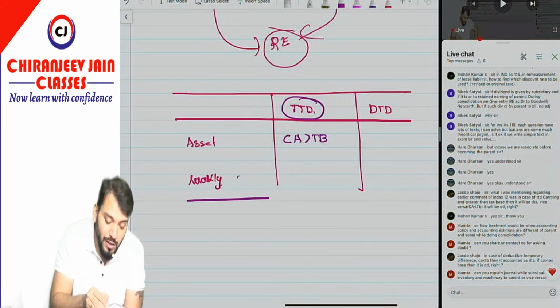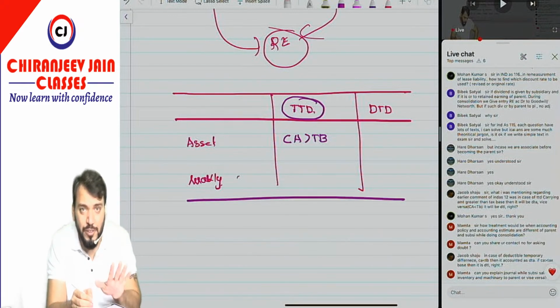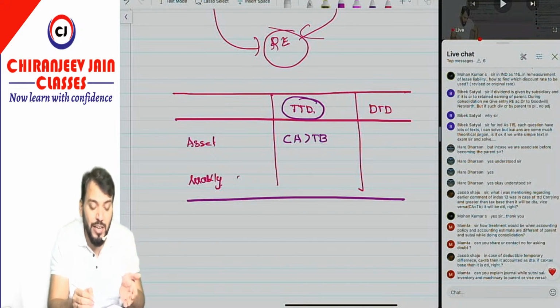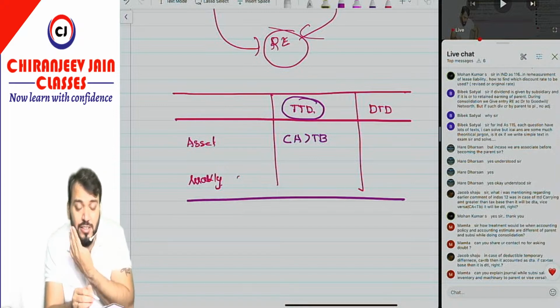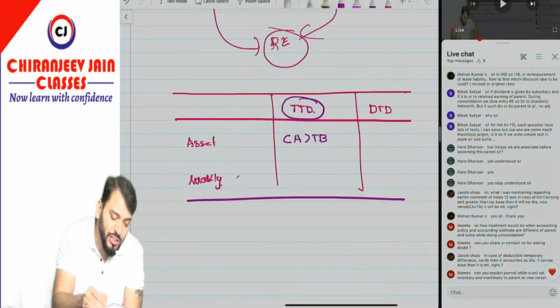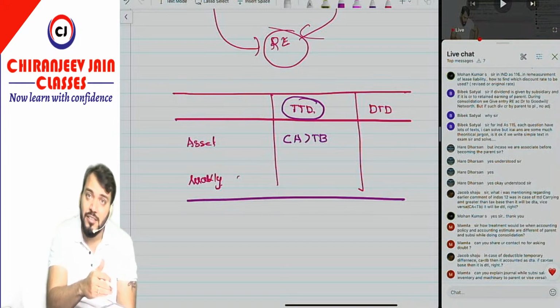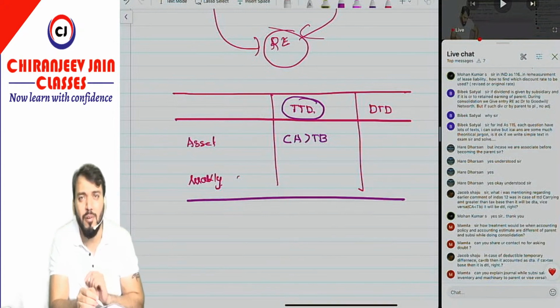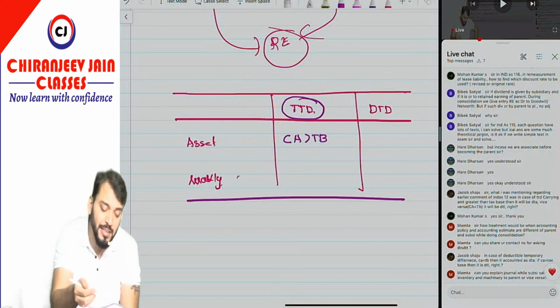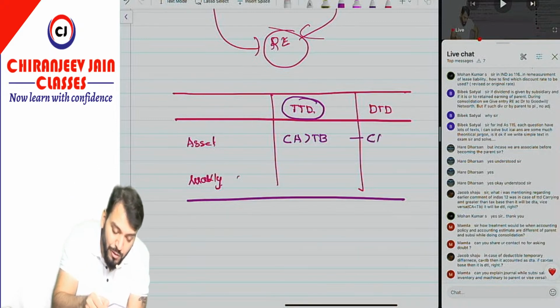You are only asking about the principle: when it will be DTA, when it will be DTL, when it will be taxable, when it will be deductible. So only remember this. Just draw this table: first asset, then liability, then first taxable, then deductible. And just remember one thing: carrying amount is more than tax base. Then reverse it. Here carrying amount is less than tax base.